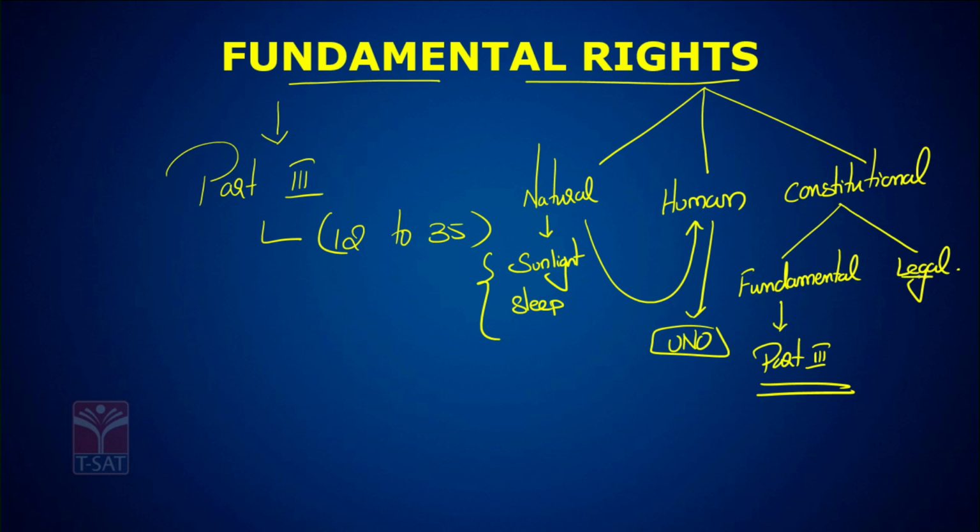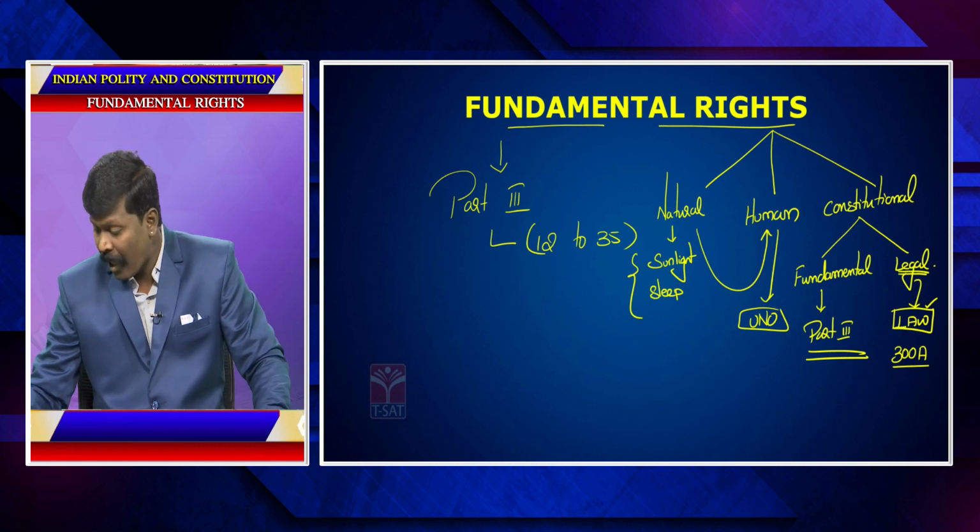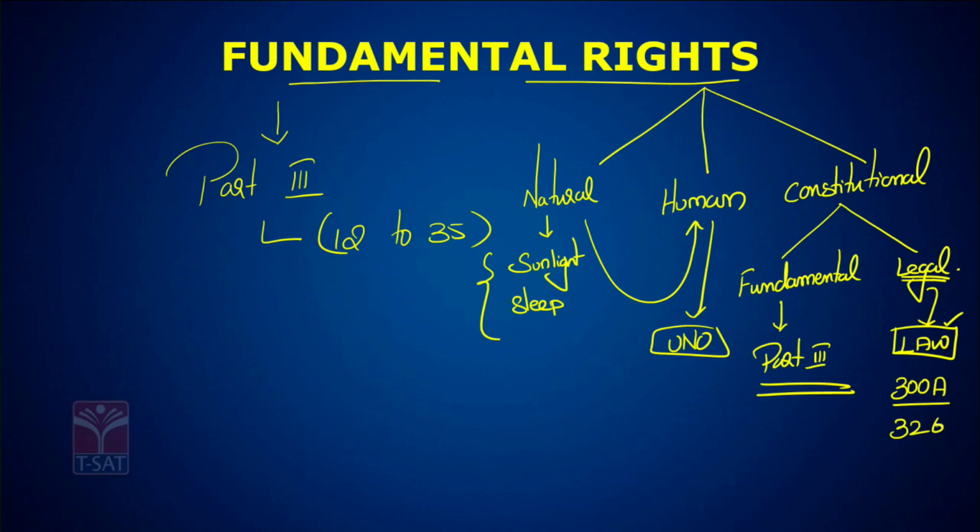Legal rights need a law to be enforced. For example, Article 300A, right to property, and Article 326, right to vote, need a law to be enforced.